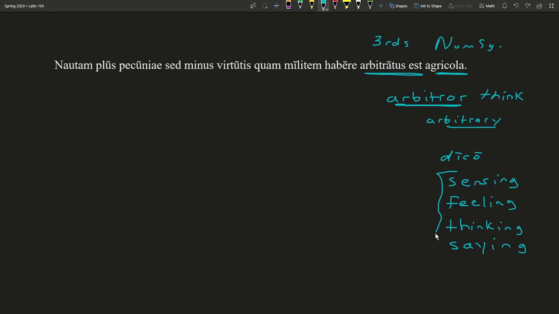So we essentially have these four different classes of verbs. So arbitror has to do with thinking.